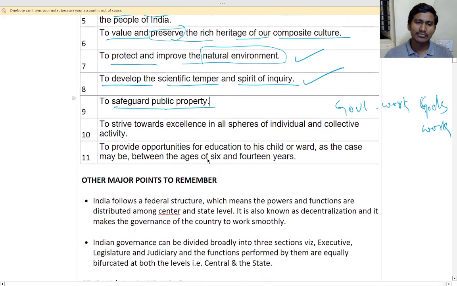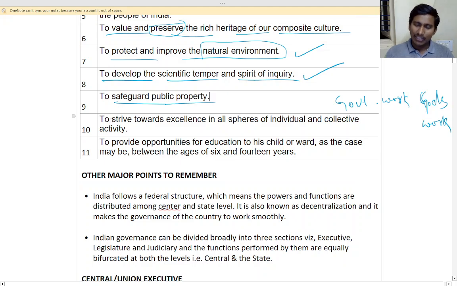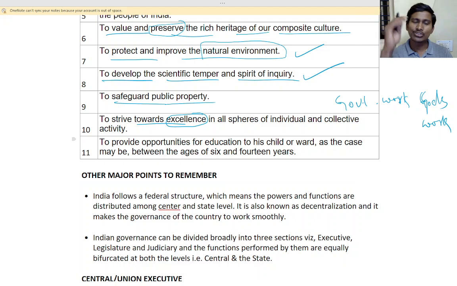Okay. So to strive, I will come to the doubts later. So listen. To strive towards excellence in all spheres of individual and collective activity means you should develop yourself. You should be moving towards excellence. Now your duty is to study. You should be excellent in that. You should be aiming towards excellence.